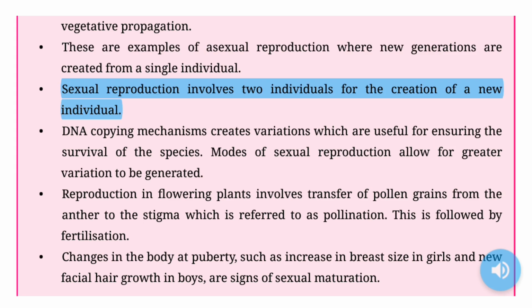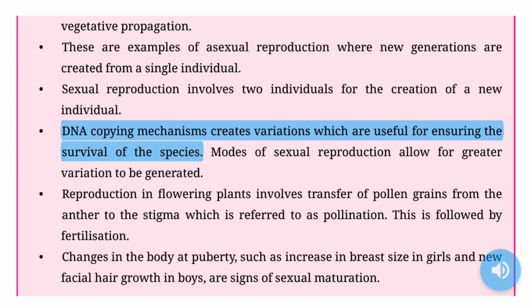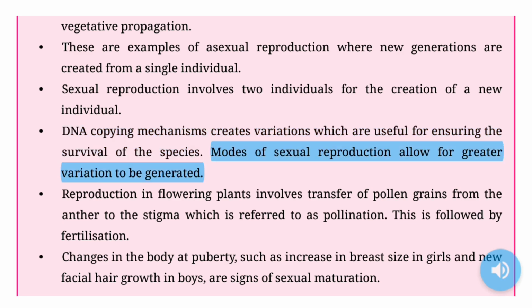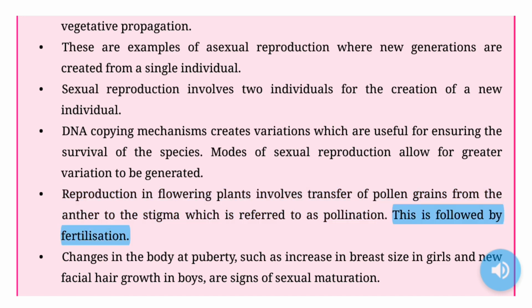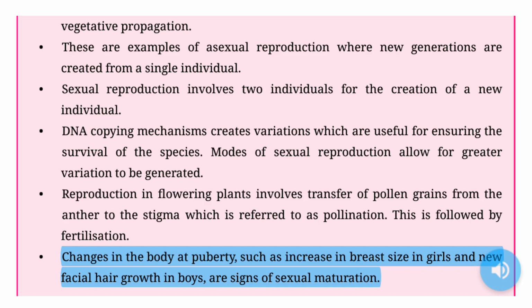Sexual reproduction involves two individuals for the creation of a new individual. DNA copying mechanisms create variations, which are useful for ensuring the survival of the species. Modes of sexual reproduction allow for greater variation to be generated. Reproduction in flowering plants involves transfer of pollen grains from the anther to the stigma, which is referred to as pollination. This is followed by fertilization. Changes in the body at puberty, such as increase in breast size in girls and new facial hair growth in boys, are signs of sexual maturation.